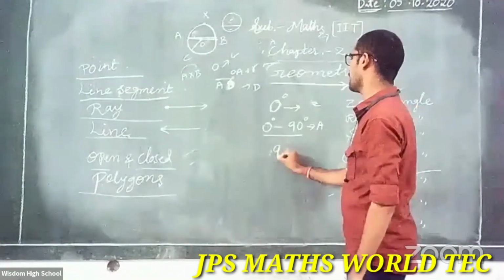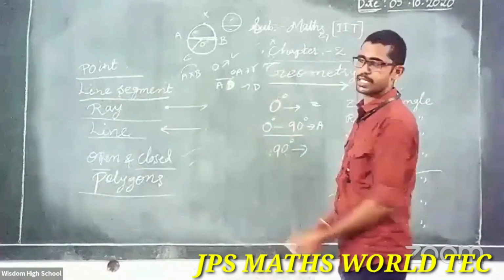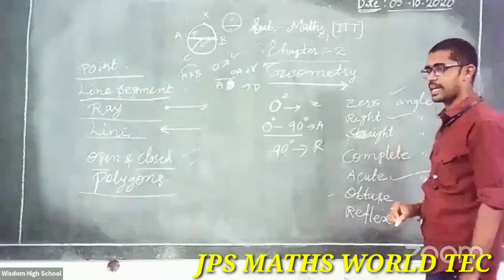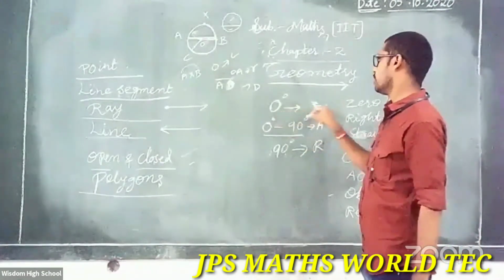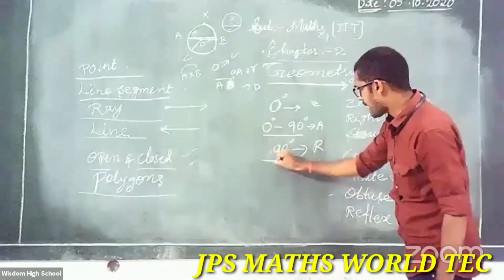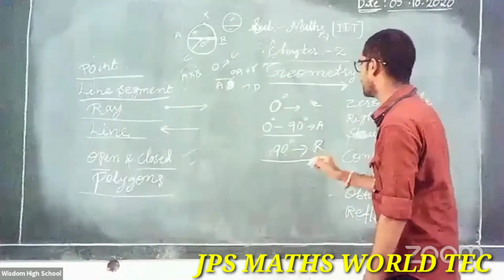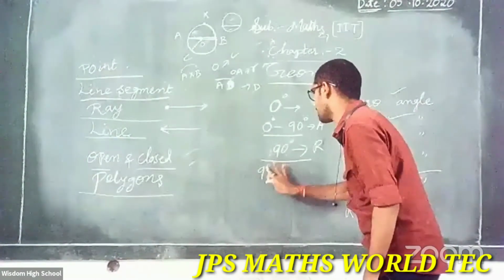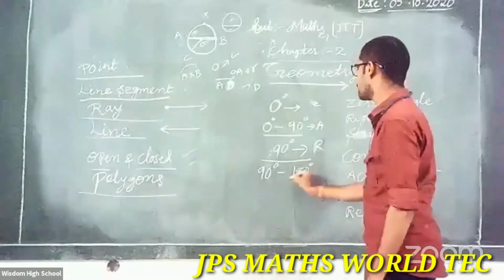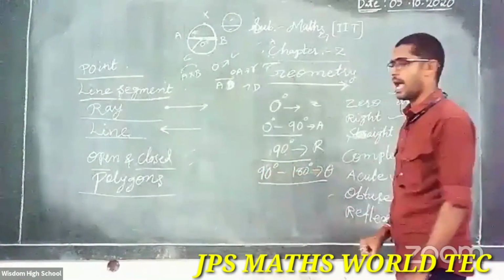But exactly 90 degrees, that angle is a right angle. So exactly 0 is a zero angle, between 0 and 90 is acute angle, and exactly 90 degrees is a right angle. Then between 90 and 180 degrees, that is called an obtuse angle.